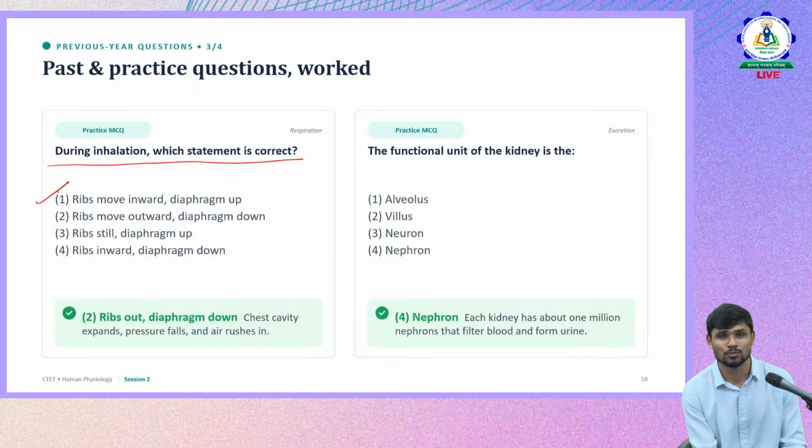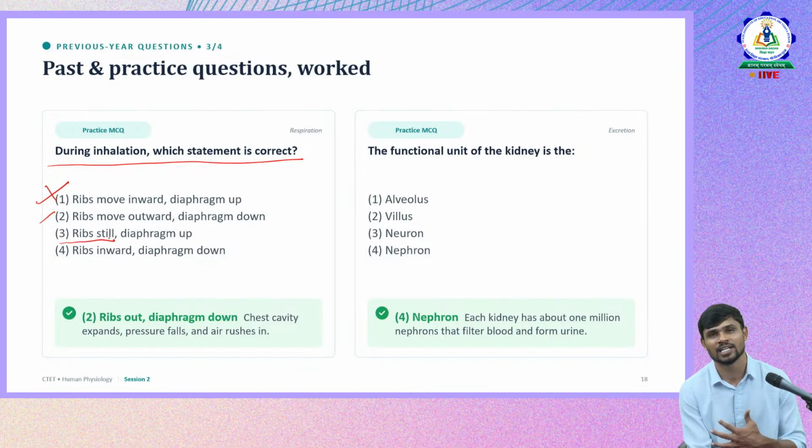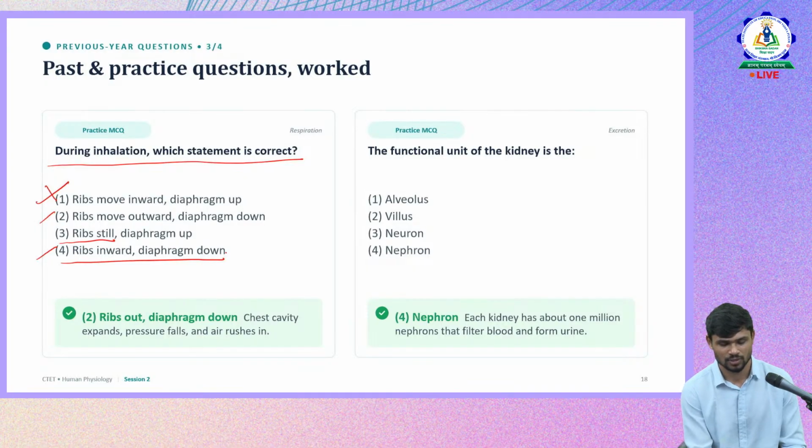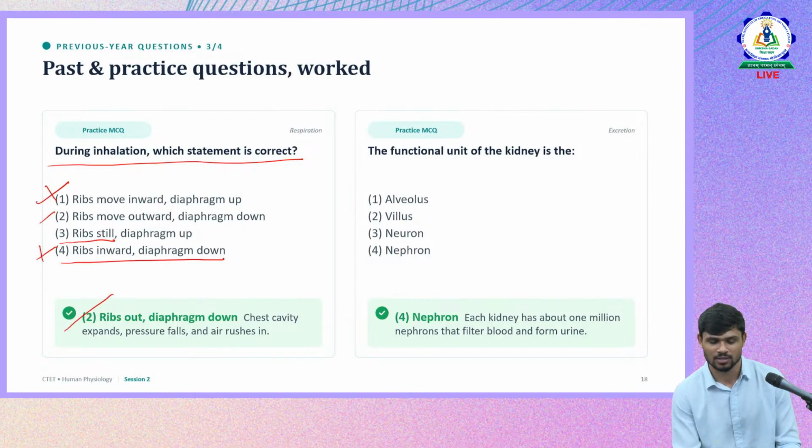Option one, ribs move inward, diaphragm up. Ribs moving inward during inhalation is wrong, because during inhalation our ribs come out, they expand. Option two, ribs move outward, diaphragm down. Then the third one, ribs still and diaphragm up. Ribs won't be still, because during inhalation and exhalation both there will be a change in rib movement. Then ribs inward, diaphragm down. So the second answer is right. Ribs will be moving out and the diaphragm will be going down. That is the answer. Next question.